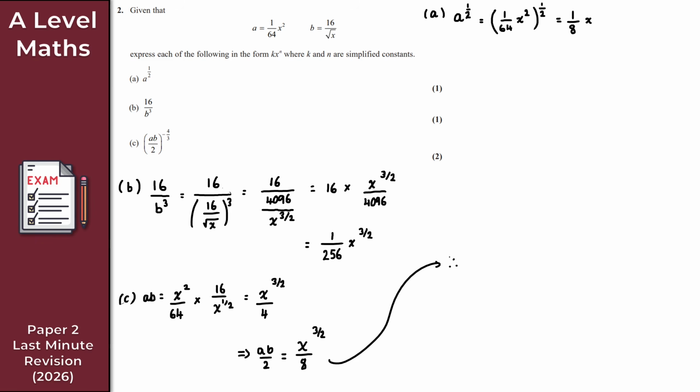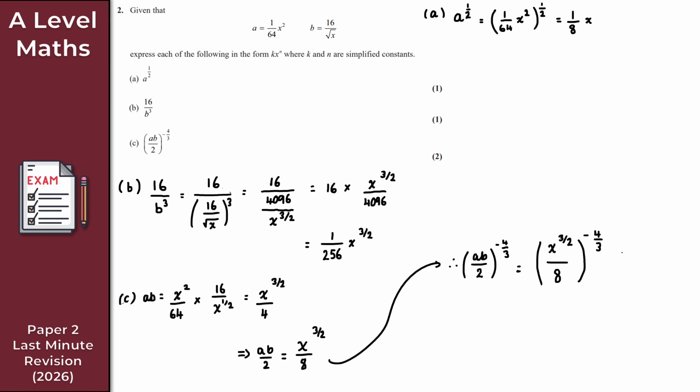So AB over 2 to the power of minus 4 over 3, that is x to the 3 over 2 over 8, and this here then is the power of minus 4 over 3, okay?